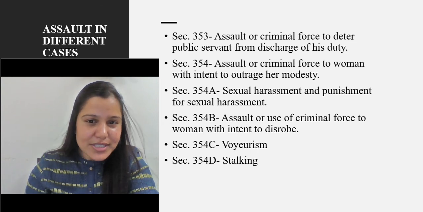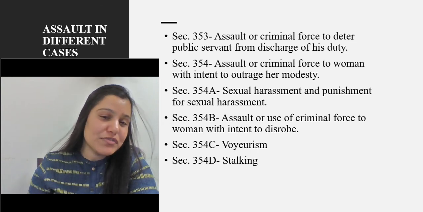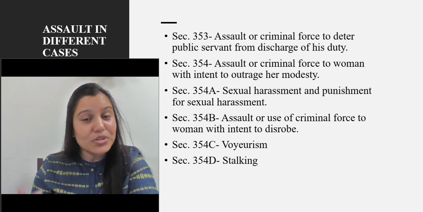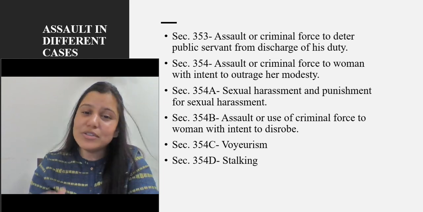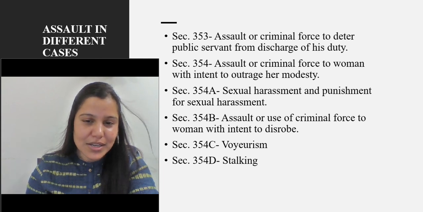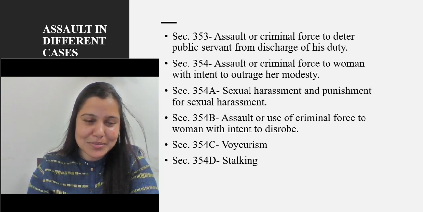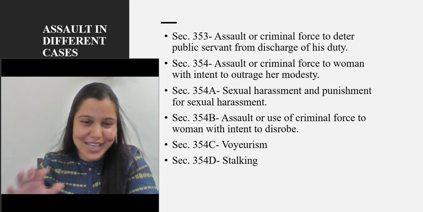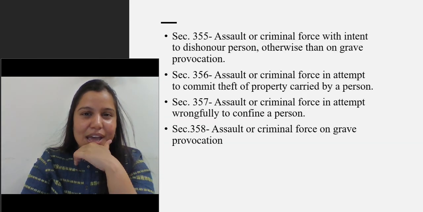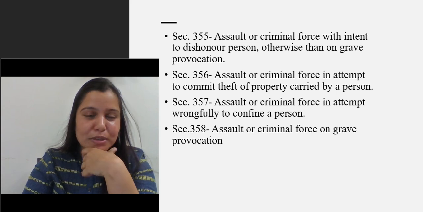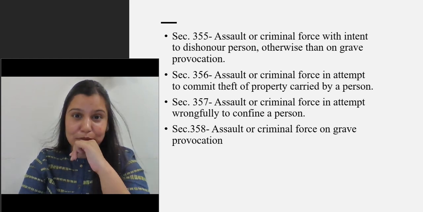Section 354A says sexual harassment and punishment for sexual harassment. Section 354B says assault or use of criminal force to women with intent to disrobe, right? So we have dealt with all these points in detail in the whole lecture. 354C voyeurism, 354D stalking, and 355 assault or criminal force with intent to dishonor person otherwise than on grave provocation, right?